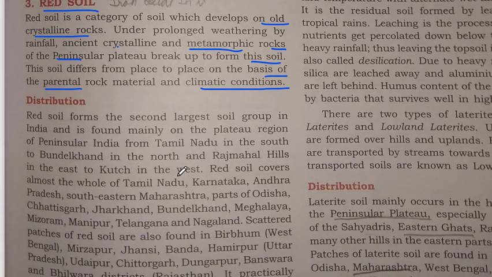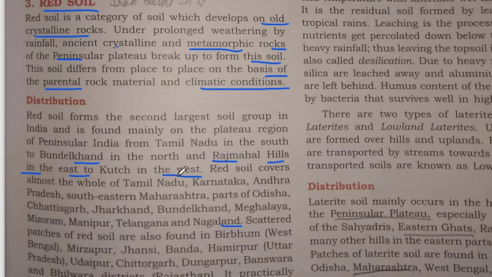Red soil forms the second largest soil group in India and is found mainly on the plateau regions of peninsular India, from Tamil Nadu in the south to Bundelkhand in the north and Rajmahal Hills in the east to Kutch in the west. So we can see that we find this red soil throughout India. Red soil covers almost the whole of Tamil Nadu, Karnataka, Andhra Pradesh, southeastern Maharashtra, part of Orissa, Chhattisgarh, Jharkhand, Bundelkhand, Meghalaya, Mizoram, Manipur, Telangana and Nagaland.